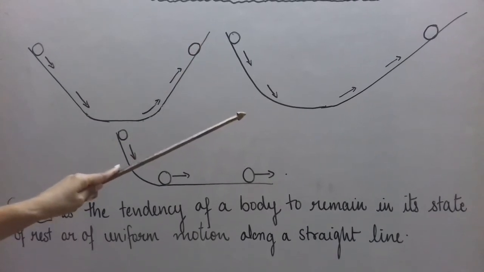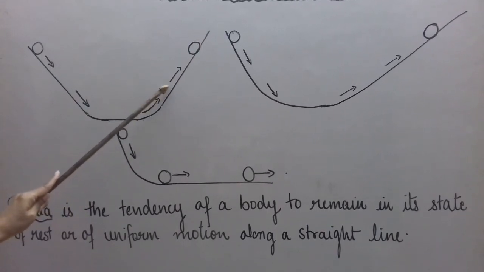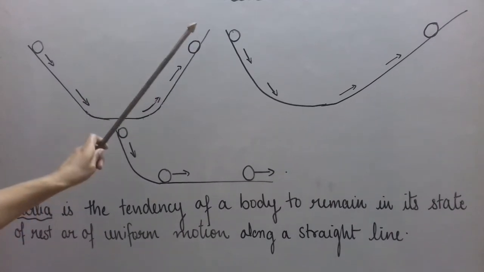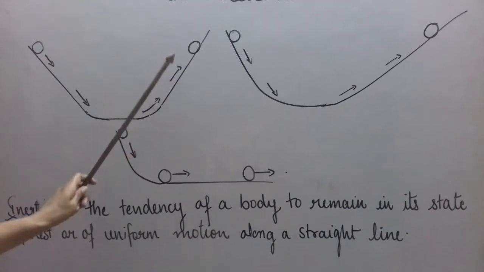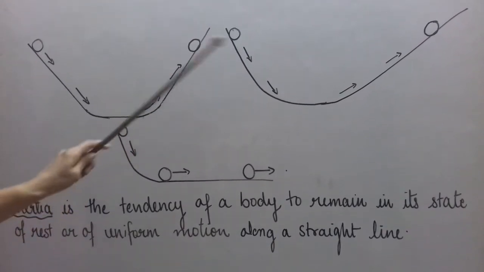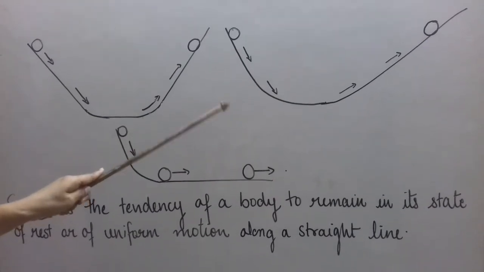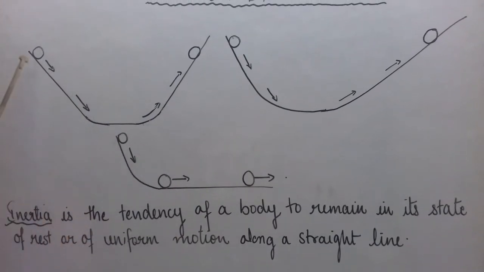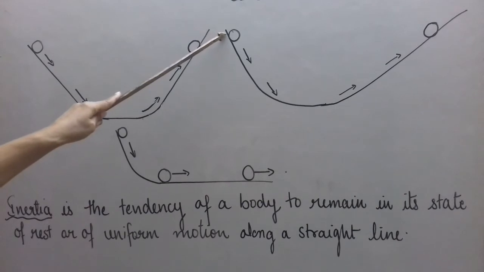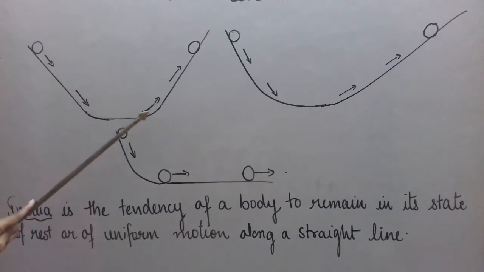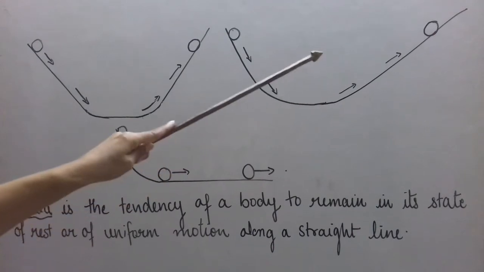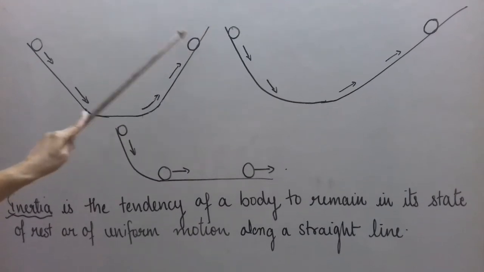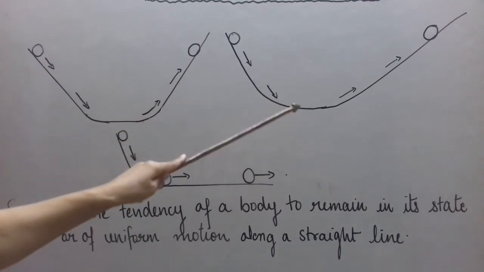Now in the second case, what we have done is changed the slope of this inclined surface. We have reduced the slope of this inclined surface. See, instead of this, it is a little bit like this. So we have decreased the slope of this second inclined surface. Again, it is very smooth. When again the ball is dropped from the same height, the ball goes on the other side, but now it is seen that the ball travels a larger distance, but it finally reaches the same height. But it travels more distance.